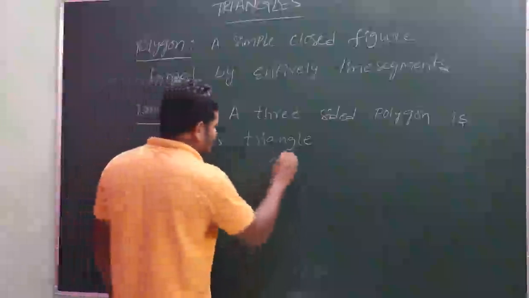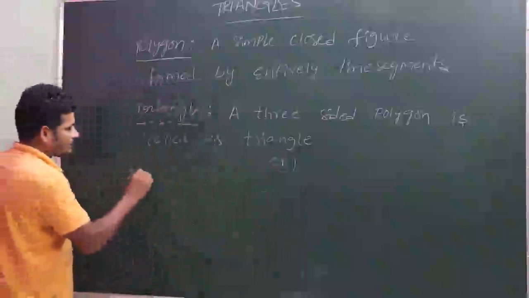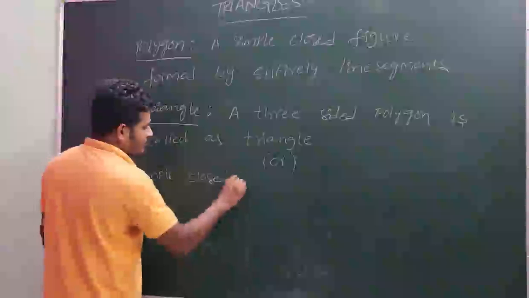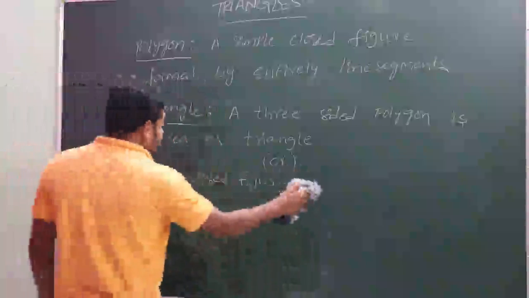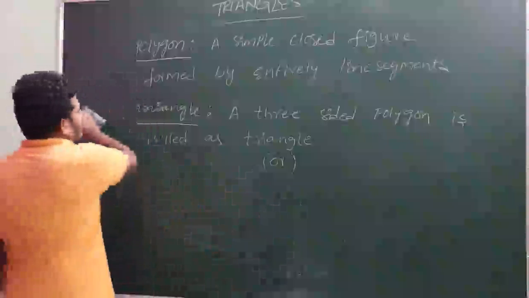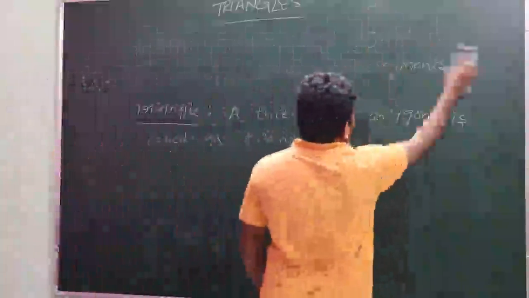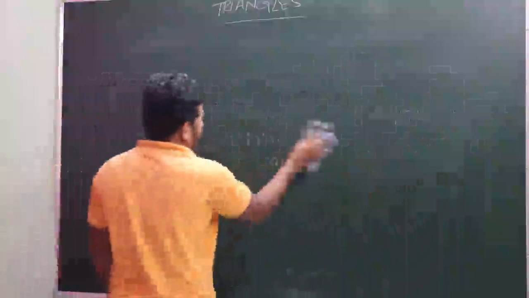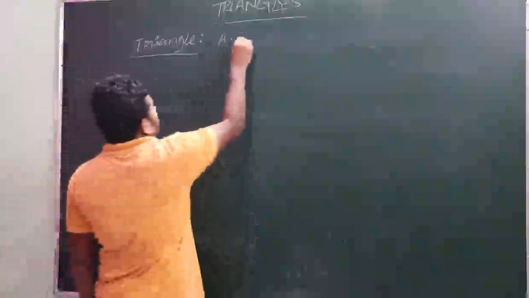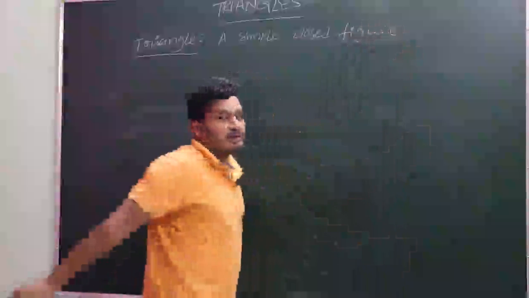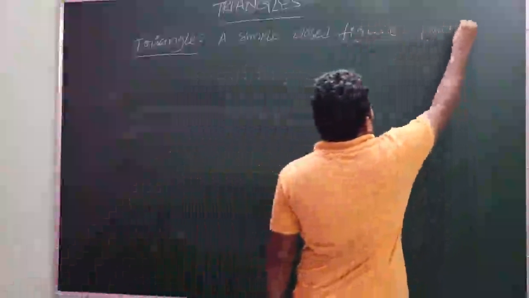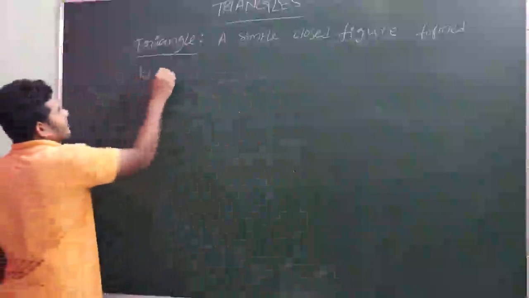Otherwise we can give one more definition for triangle: a simple closed figure formed by 3 line segments.